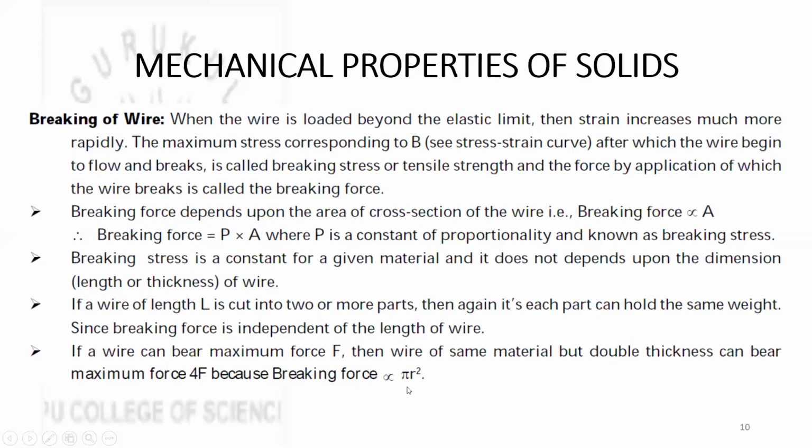Here the thickness of the wire will be nothing but 2R. That's why, using this formula, we can write that breaking force is proportional to pi R square, and the breaking force is proportional to R square. So if 2R is doubled, then the force will be 4F.